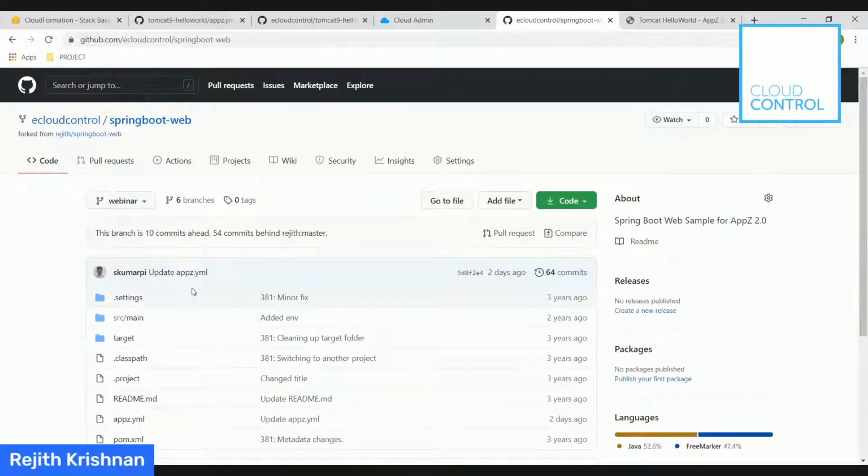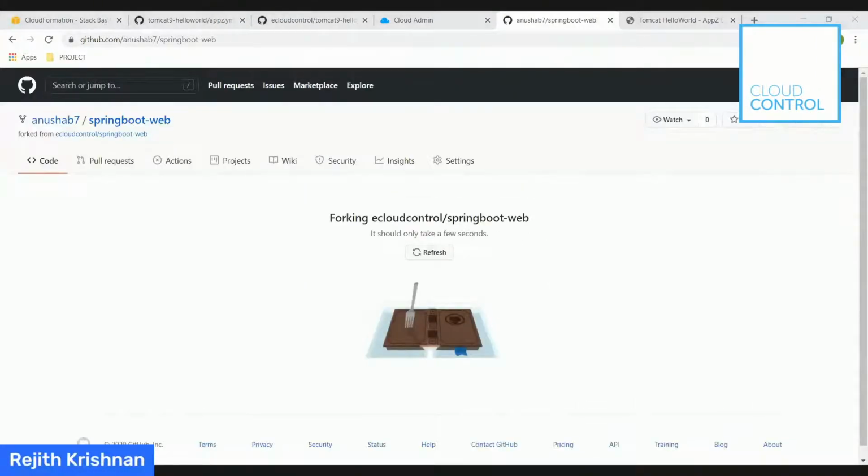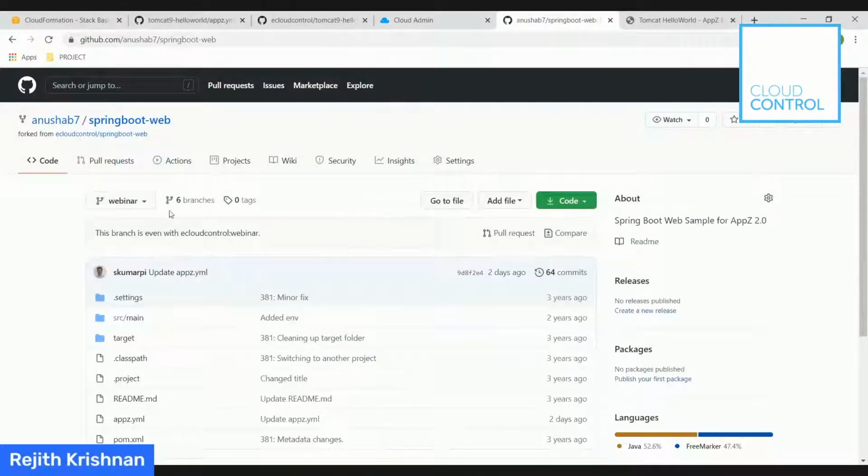One thing to mention is that in today's webinar, Anusha, you go ahead and do the forking, and people will keep watching it while I narrate some more general stuff. Again, Anusha is forking in her personal Git repository, adding the webhook, and making a small change. Once she comes to the app YAML, we will go over the Spring Boot deployment part.